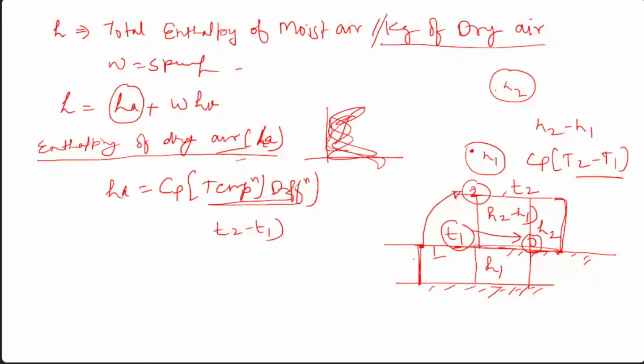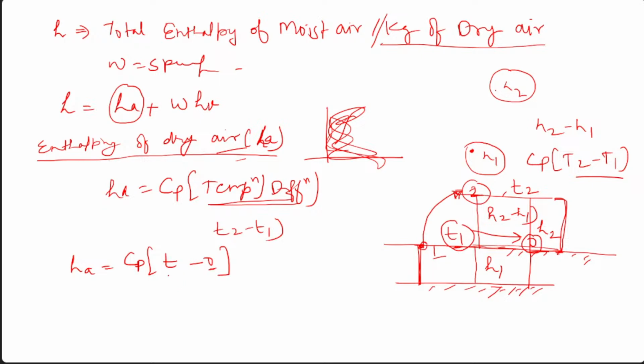So what is this T? Suppose you are at state 1 and you change from 1 to 2. This is basically a difference, so it does not matter whether you use Kelvin or Celsius, whatever scale you have, because this is your difference. So for HA, you can write HA equals Cp times T minus 0. We have taken this as a reference.